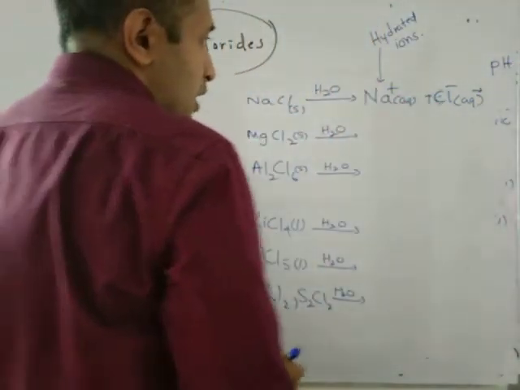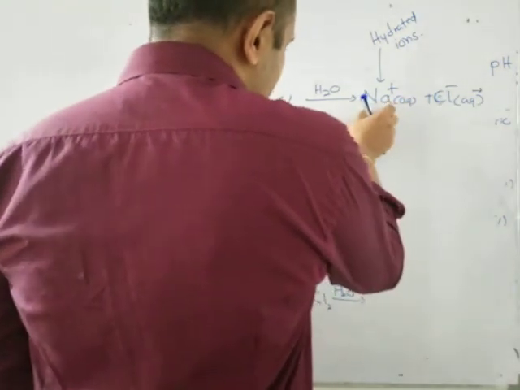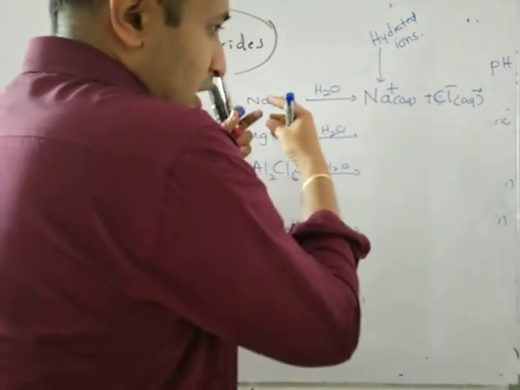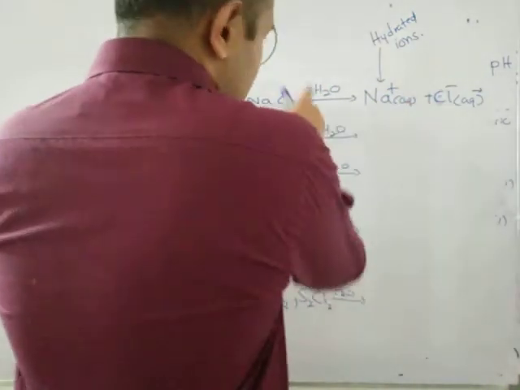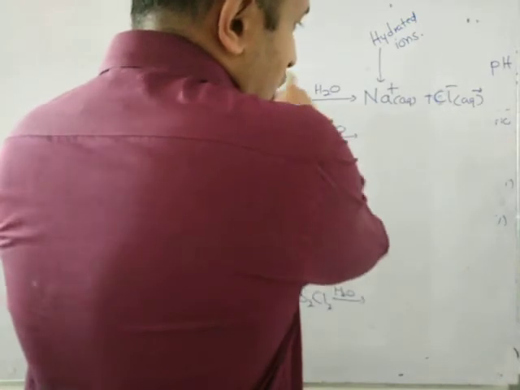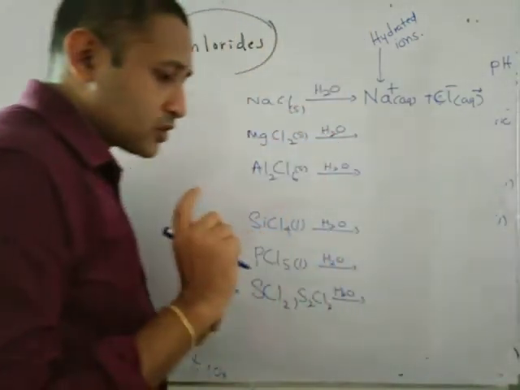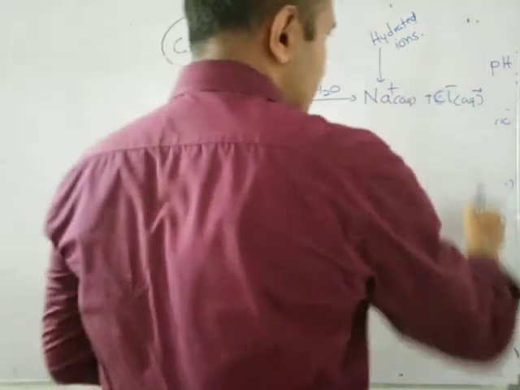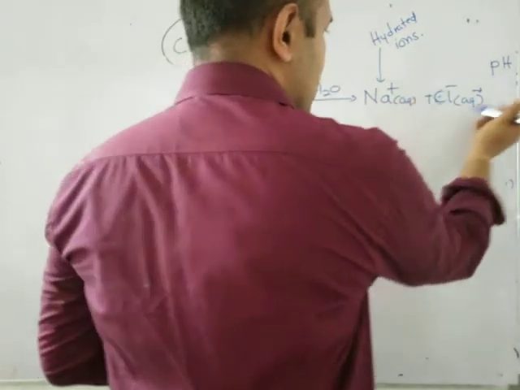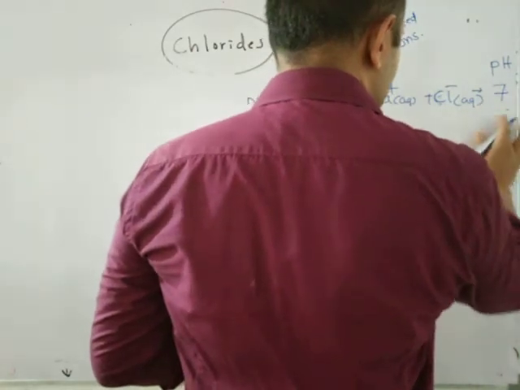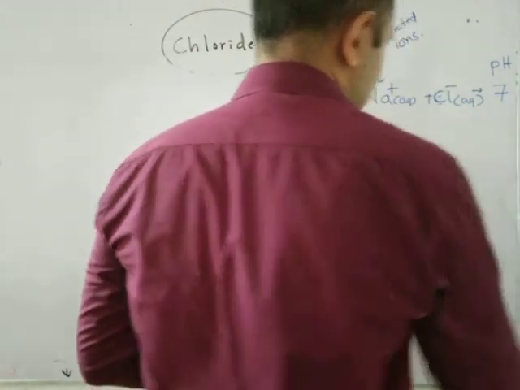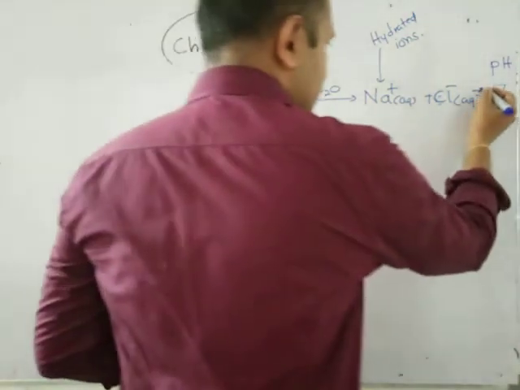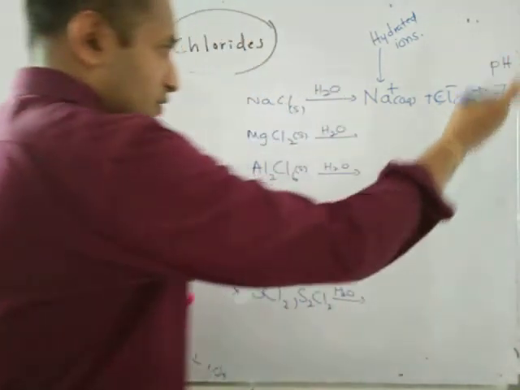If you take the first one, this is from sodium hydroxide. When sodium hydroxide reacts with HCl, it forms this salt. So it's a strong acid, strong base salt. If the salt is a strong acid, strong base salt, the solution is neutral. The pH is 7 at 25 Celsius. Right? Not in all the temperatures.